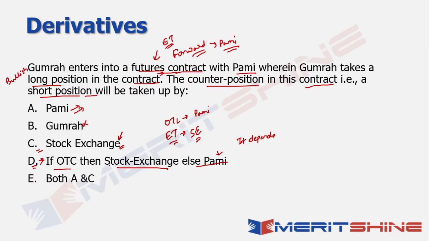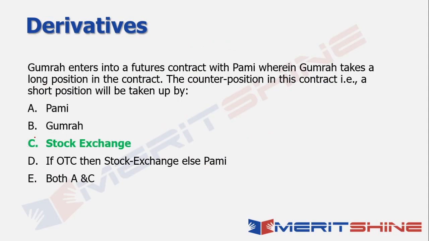Now, even if that was the option given here, where it says that if OTC, then PAMI, else stock exchange, right? Even if this was the option given here, it will still be incorrect, because when you're talking about a futures contract, it is always traded on the exchange and it is not over the counter. So even if option D had been if OTC then PAMI else stock exchange, even then it would have been wrong, because when you're talking about a futures contract, it is traded on the stock exchange, and that is the final answer. Right, let's move on to the next one now.